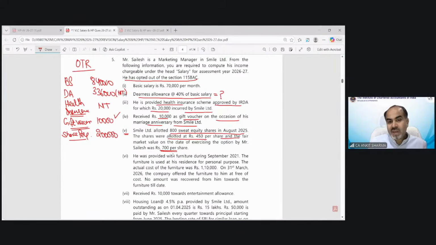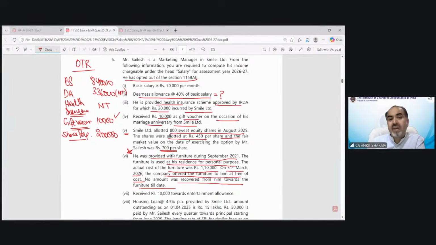Now again, you can see he was provided with the furniture during September 21. The furniture is used as his residence for personal purpose, the actual cost of furniture is 1,10,000. On 31st March 26, the company offered the furniture to him at free cost. No amount was recovered from him toward the furniture till date. So this is the same as point number 5, as we have discussed in the last case.